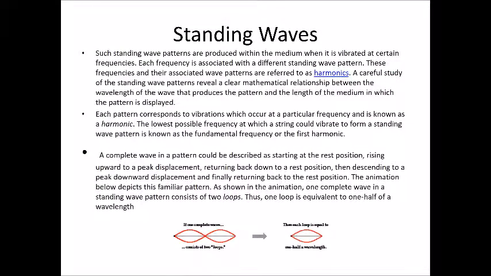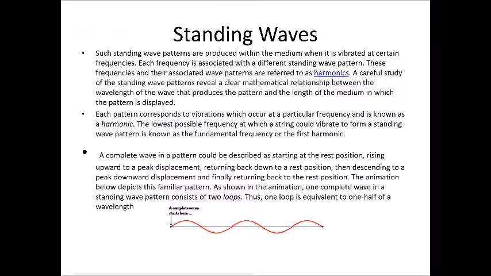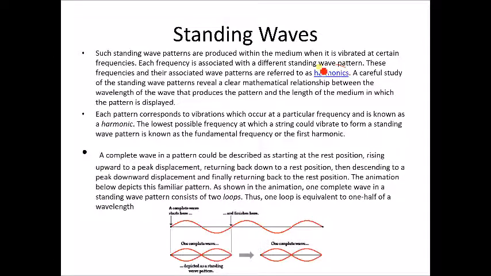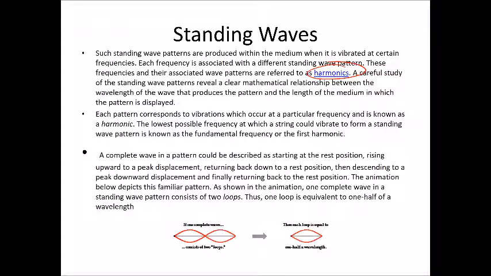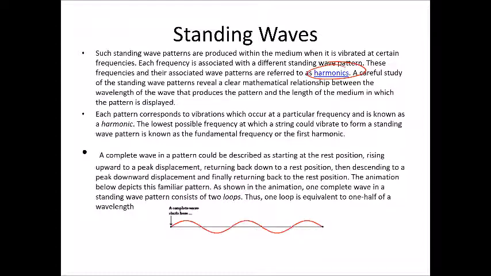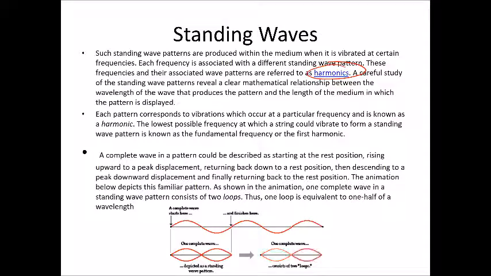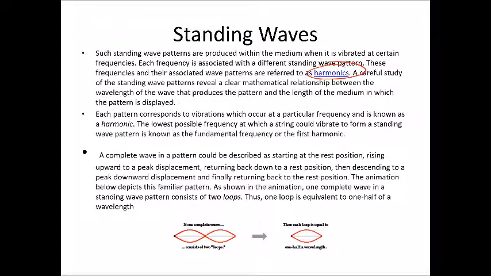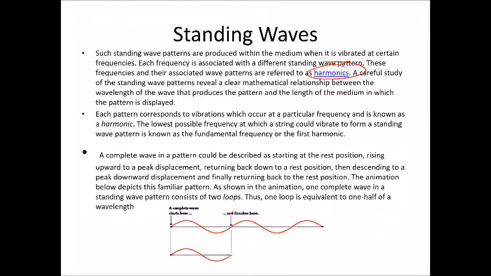So standing wave patterns are produced within a medium when it's vibrated at a very certain frequency. Each frequency is associated with a different standing wave pattern. These frequencies and their patterns are sometimes called harmonics. And there's a very clear mathematical relationship between the wavelength of the wave that produces the pattern and the length of the medium in which that pattern is displayed, such as the length of the string. Each pattern corresponds to vibrations which occur at a particular frequency, again known as a harmonic. The lowest possible frequency at which a string can vibrate to form a standing wave is called the fundamental frequency, or we'll also sometimes hear it called the first harmonic.